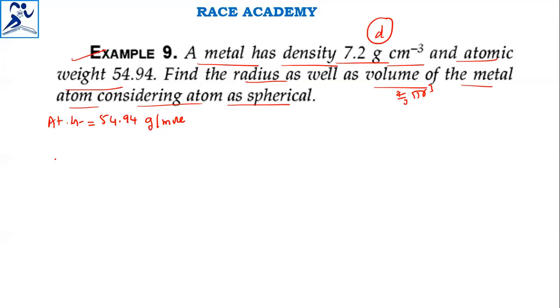That means if you write the Avogadro number below 54.94, that will be mass. So what is the mass?